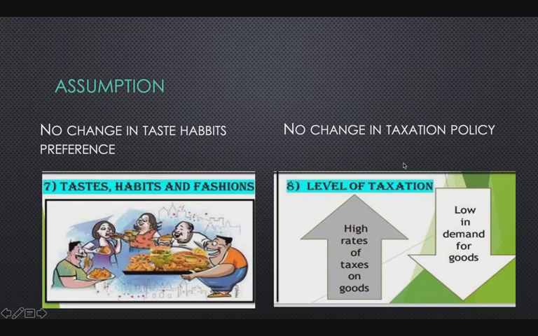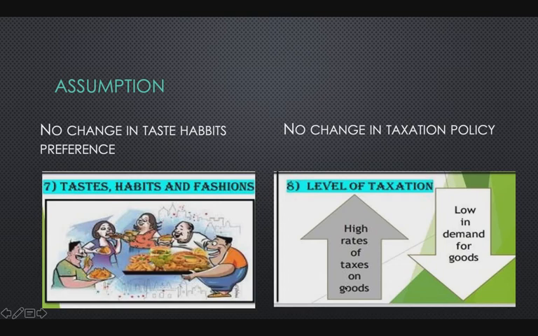No change in taxation policy. If higher taxes are imposed by the government, then there is low demand for goods. There is no change in the level of taxation. It is one of the determinants of demand, so it is one of the assumptions. There is no change in the government taxation policy.